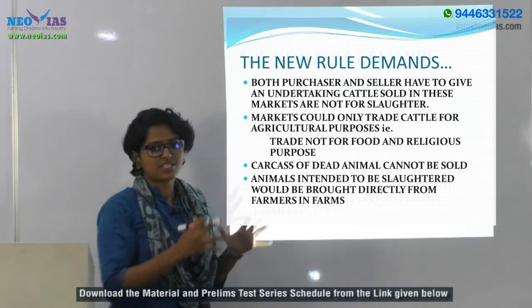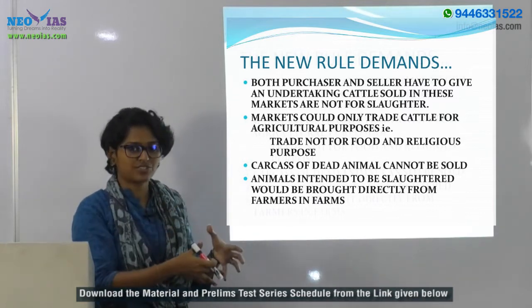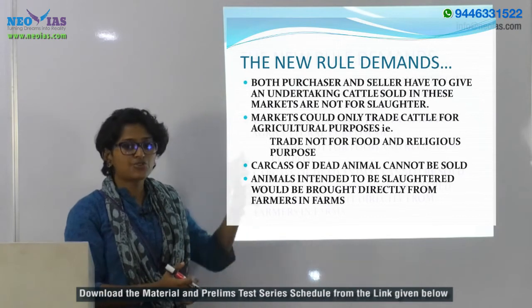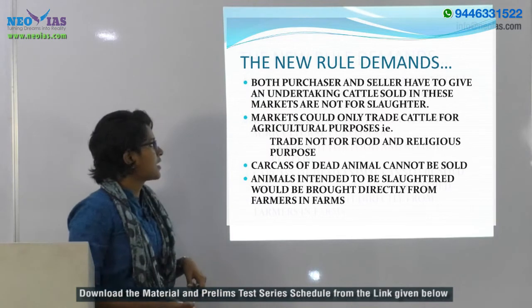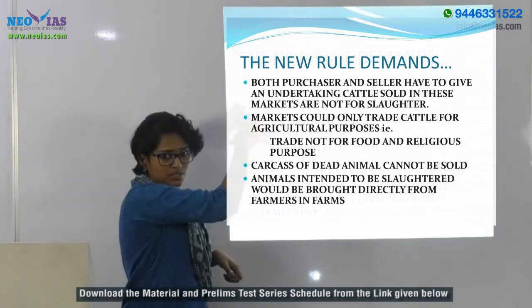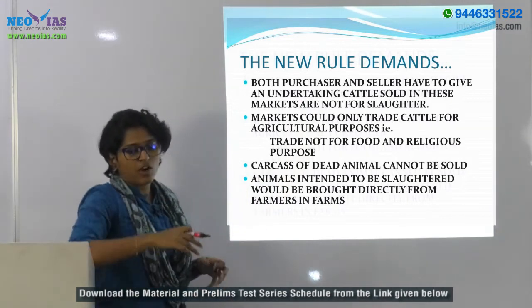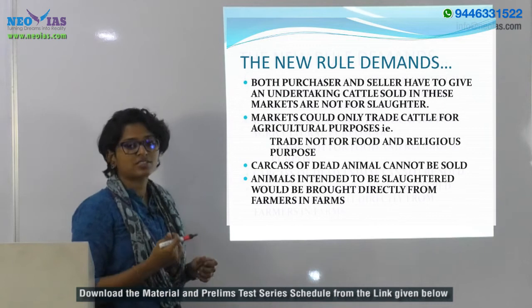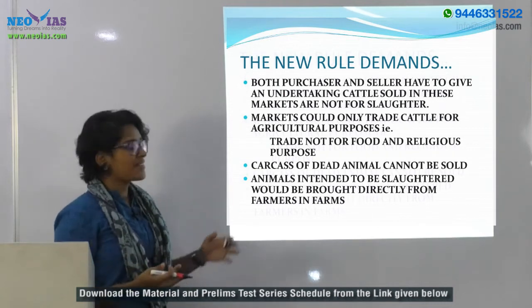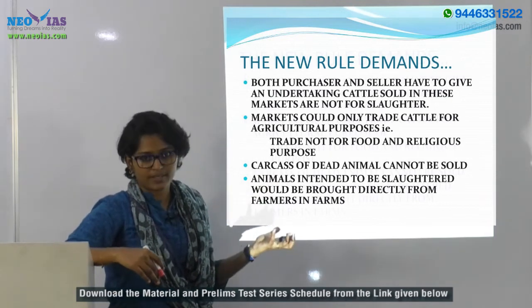To have a better understanding of this cattle trade rule, specifically the controversial cattle trade, you ought to know about these points. The rule demands that both the purchaser and seller of the cattle come up with an undertaking, a written declaration, that they do not intend the trade for slaughtering.